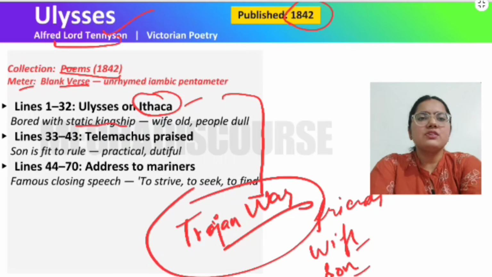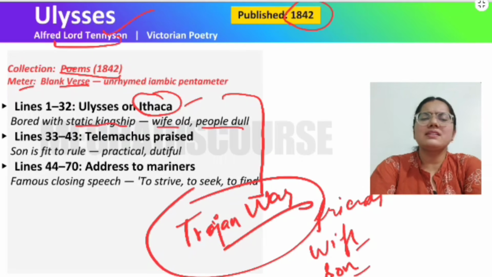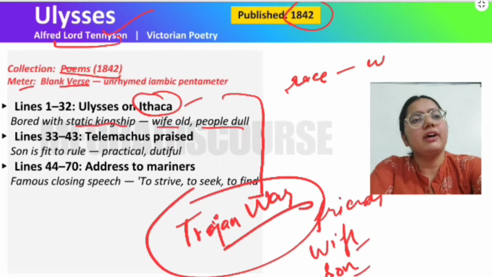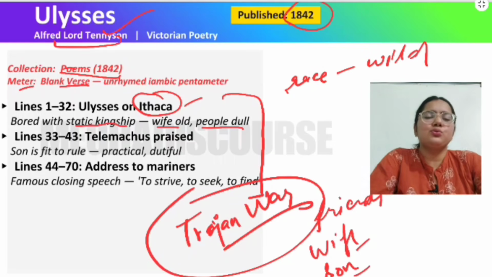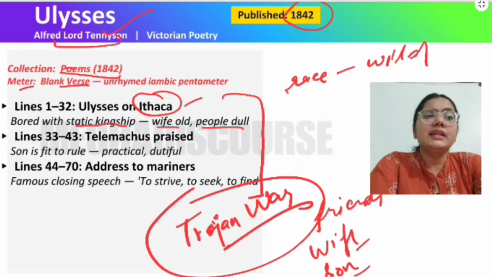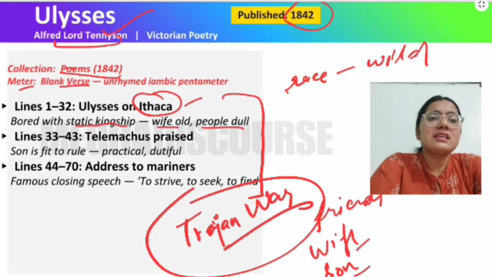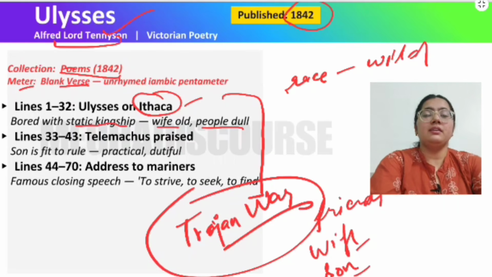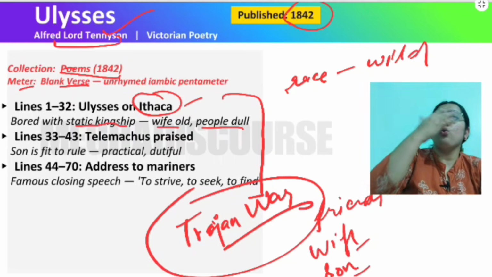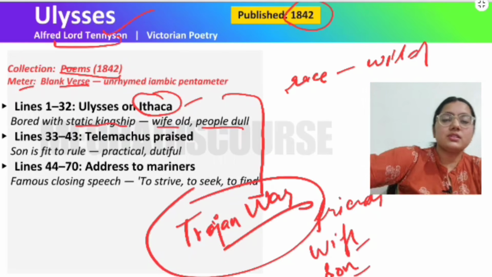So his wife is old, his people are dull, because these are wild races. They are people who do not understand anything. They do not have any enthusiasm or zeal for life. They do not have any energy. So he says that people are so dull. Why should I educate them? I should rather focus on my adventures. I should go on the adventures. I should go on the wars, right?